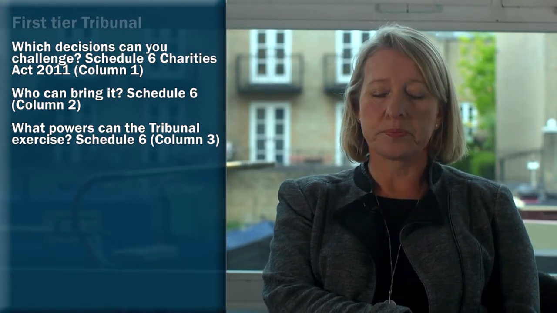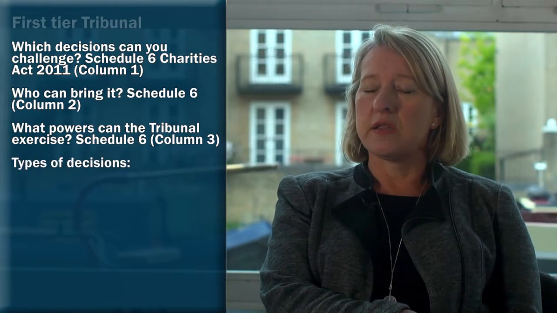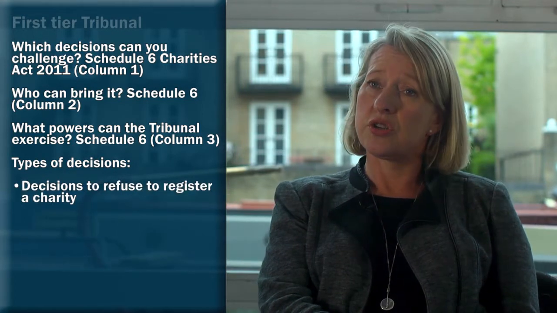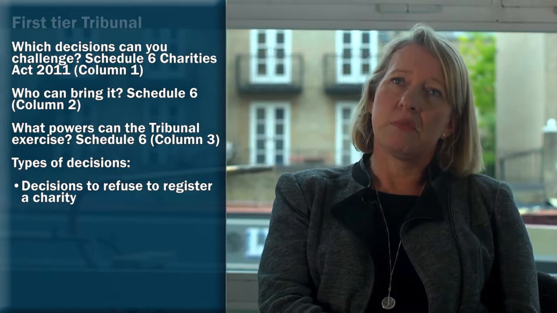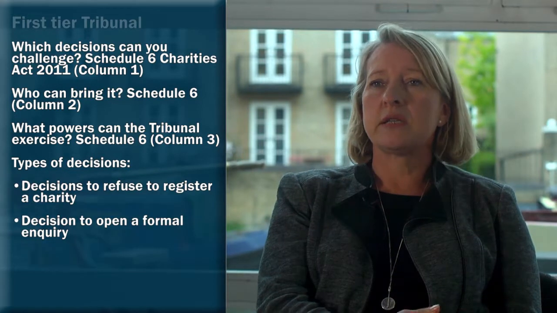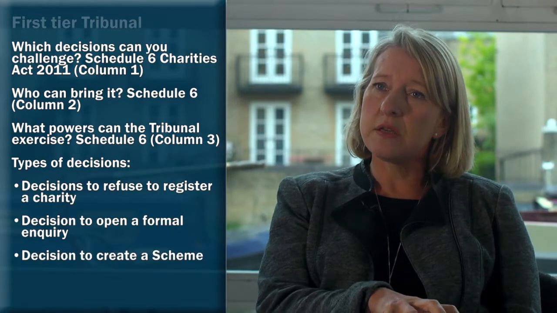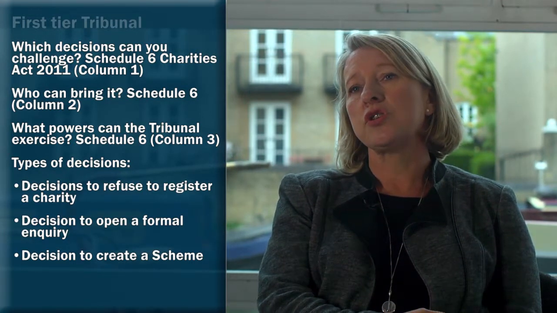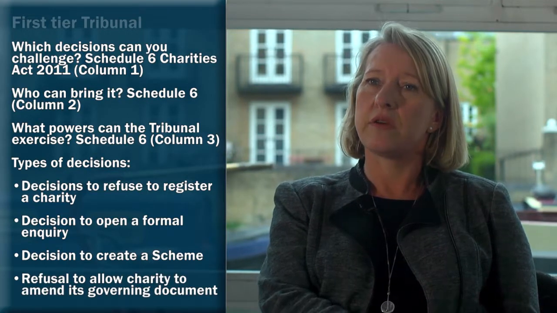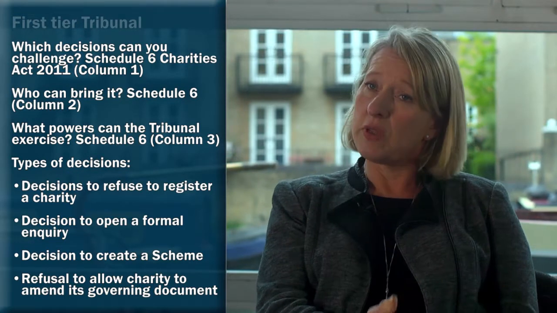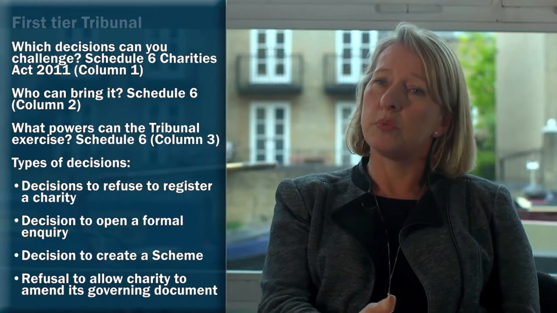The sort of decisions that are included in the list are firstly a decision to refuse to register an organisation as a charity. Secondly, a decision to open a formal inquiry into a charity. Thirdly, a decision to make a scheme in relation to a charity that amends its governing document. Or fourthly, a decision to refuse to allow a charity to amend its governing document. So these are the sort of things where if the Charity Commission makes a decision that you're unhappy with, you can appeal to the tribunal because those are decisions listed in Schedule 6.